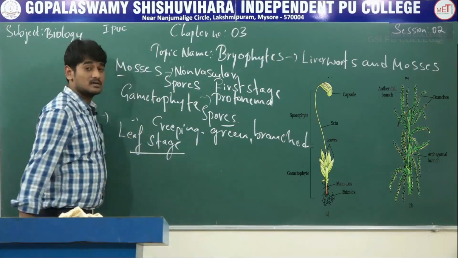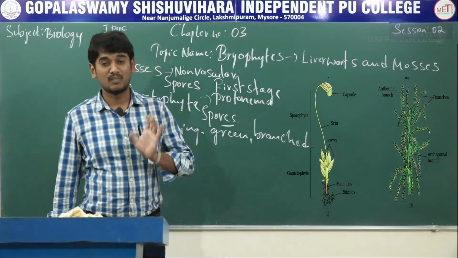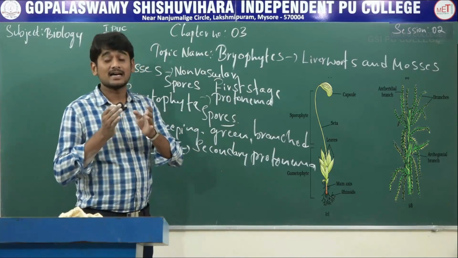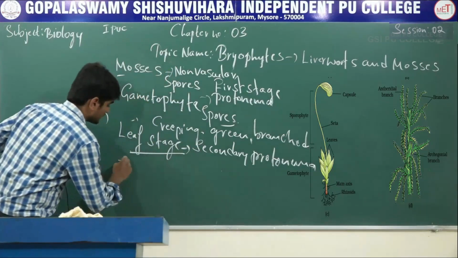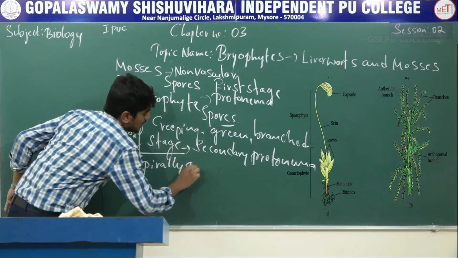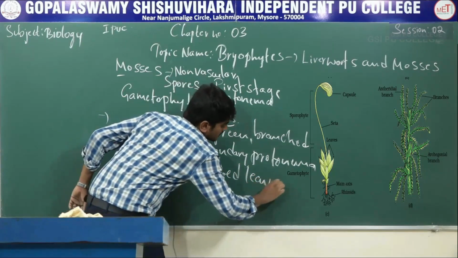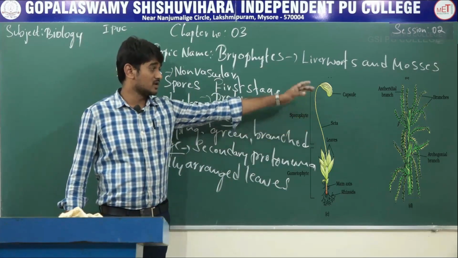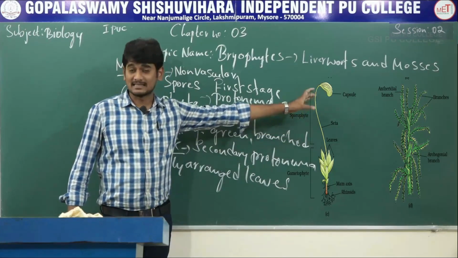The leafy stage is developed from secondary protonema as a lateral bud, and they consist of an upright axis bearing spirally arranged leaves. In both Funaria and Sphagnum, you can observe the leaves spirally arranged on the axis.